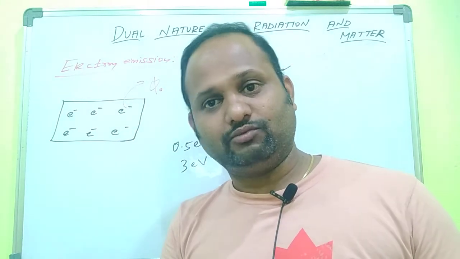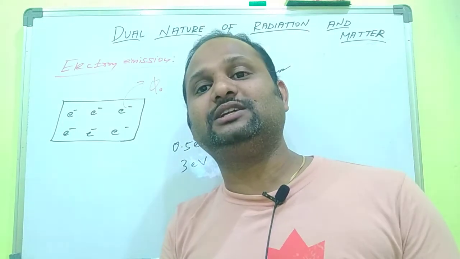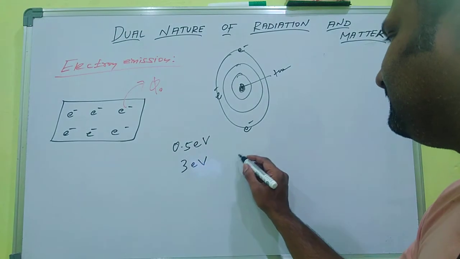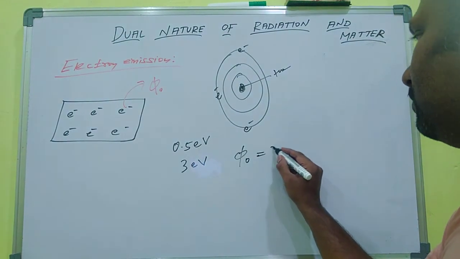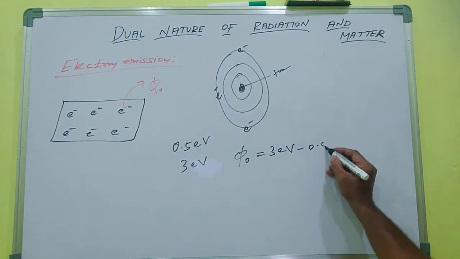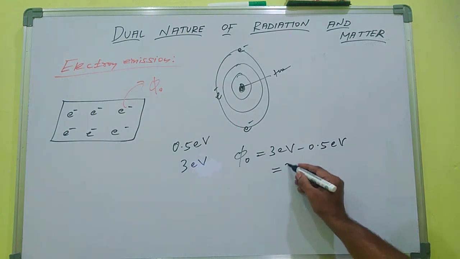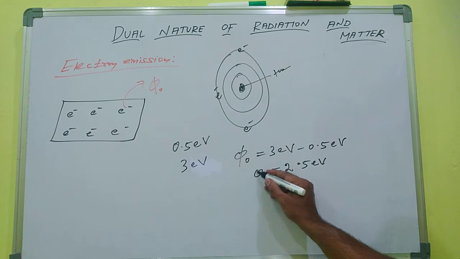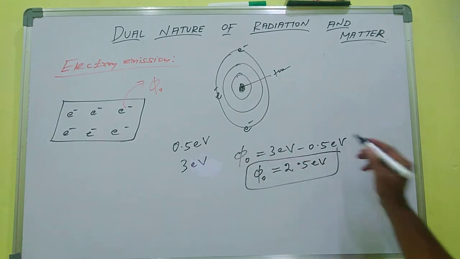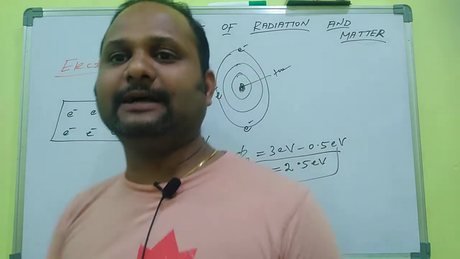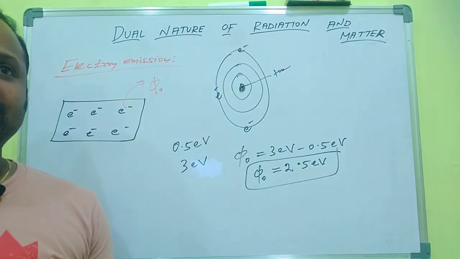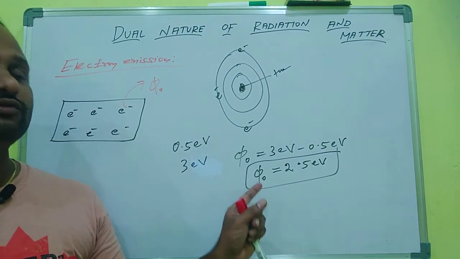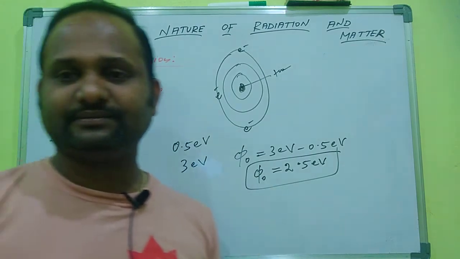The energy the electron needs externally is the work function, which is 3 electron volt minus 0.5 electron volt, that is 2.5 electron volt. So 2.5 electron volt is the work function of the metal, the minimum energy needed to remove the electron from the metal surface.